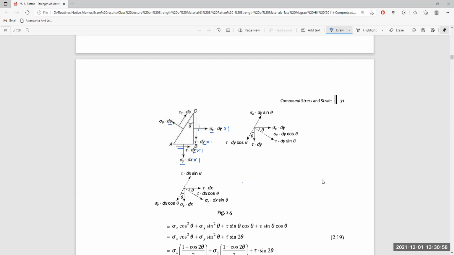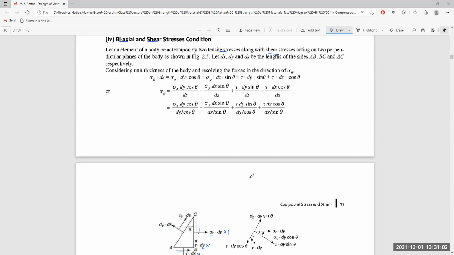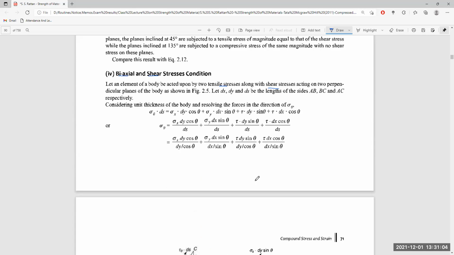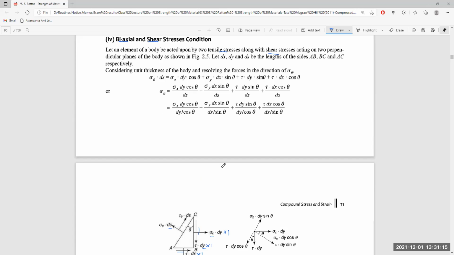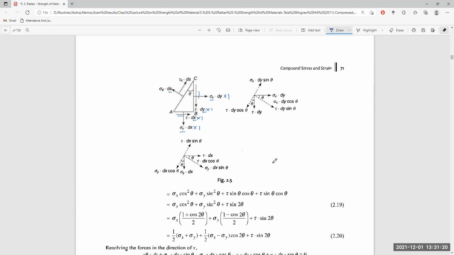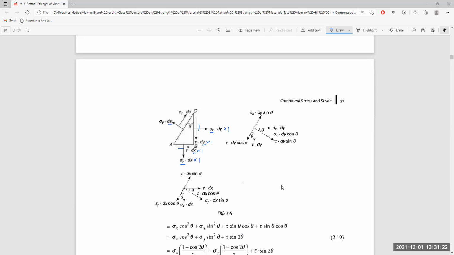So what we have to do here, we have to consider the components of the stresses acting along the stress sigma theta ds. Here we have to find out the component of the stresses sigma x dy, that is the stress sigma x dy, which is acting along